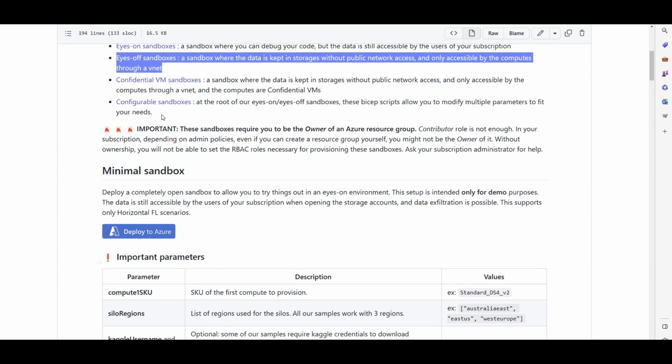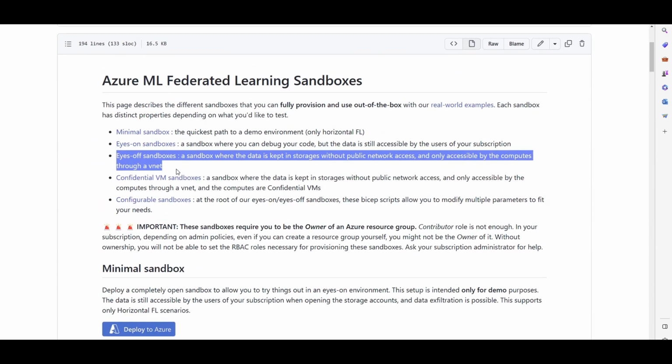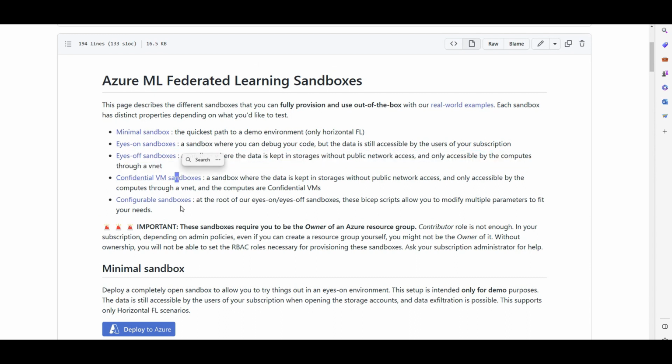In case you want to do the same sandbox, but you want to have confidential virtual machines, that's the other type of sandbox you can go with. And if you might question what is confidential compute, that's a type of confidential implementation that will happen at the compute level.